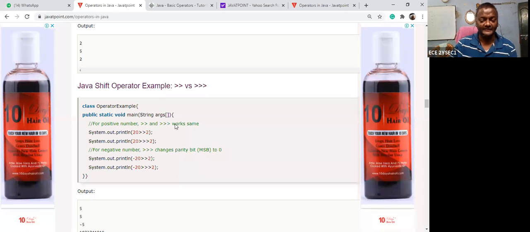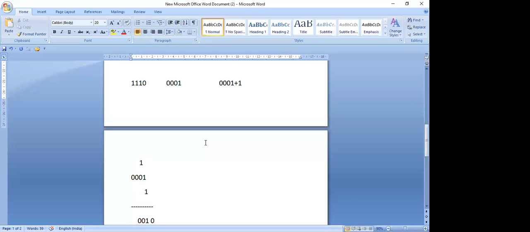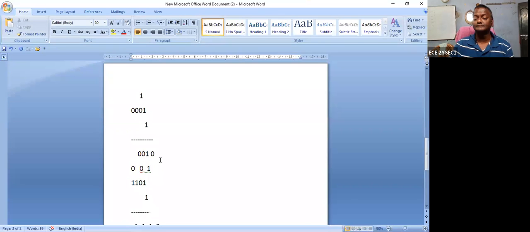So let us take the previous example. Let us take the 2. This is the 2. Am I right? What is the MSB value? Yes, this is the MSB value. What is the MSB value?